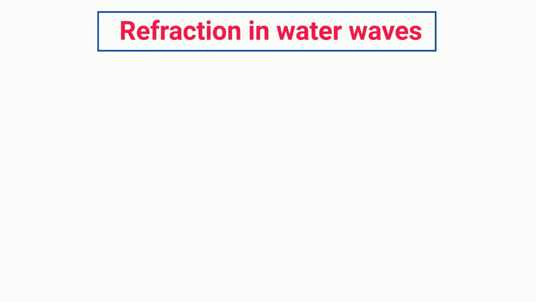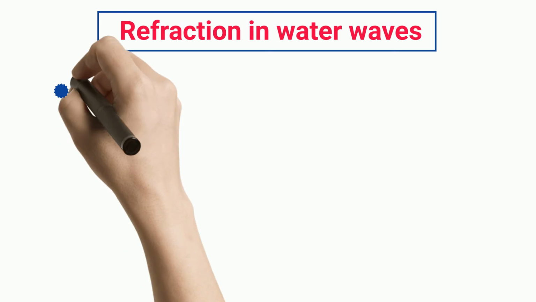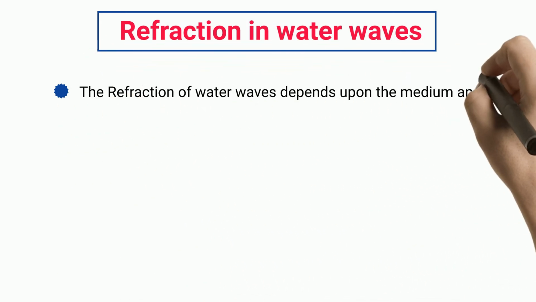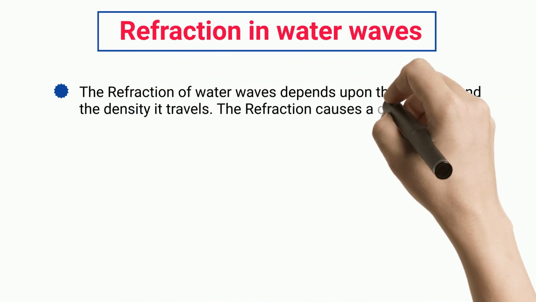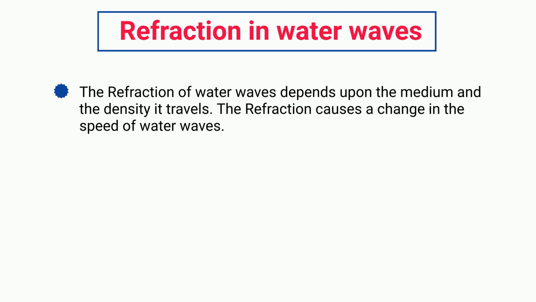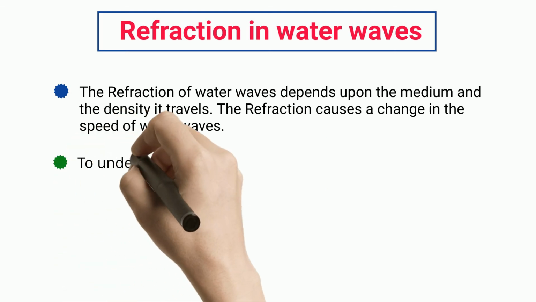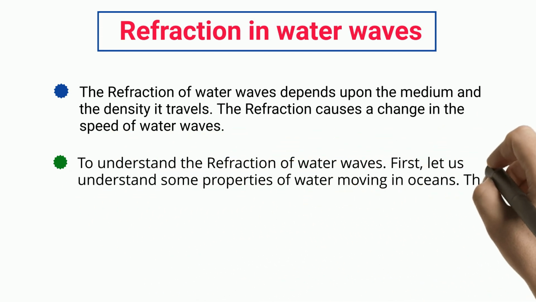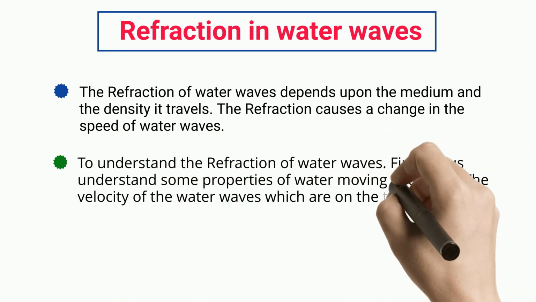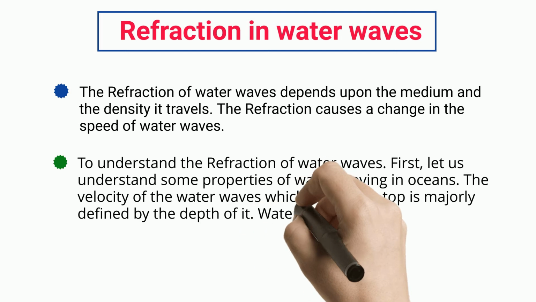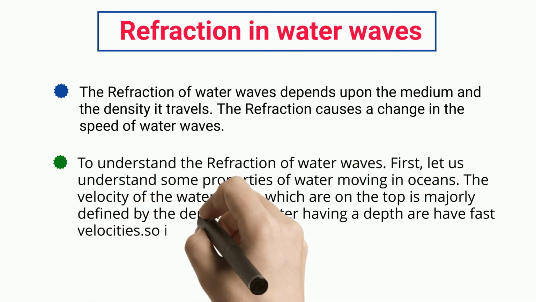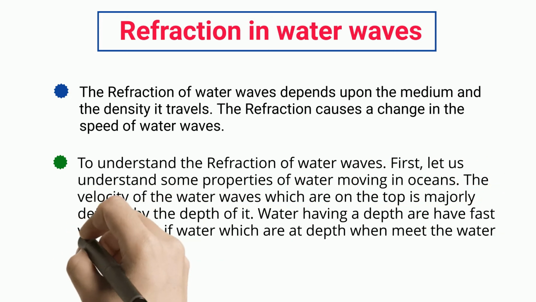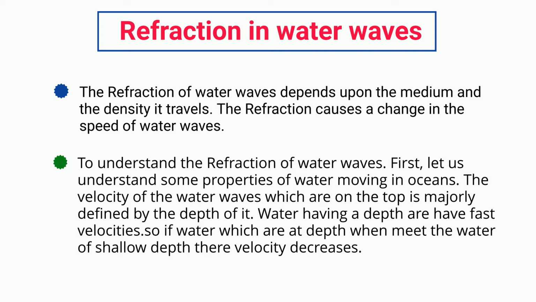Refraction in water waves. The refraction of water waves depends upon the medium and the density it travels through. The refraction causes a change in the speed of water waves. To understand the refraction of water waves, first, let us understand some properties of water moving in oceans. The velocity of the water waves on the top is majorly defined by the depth. Water having greater depth has faster velocities.